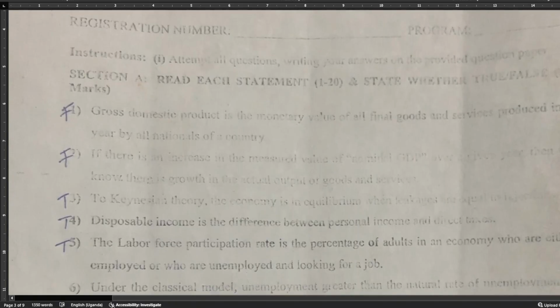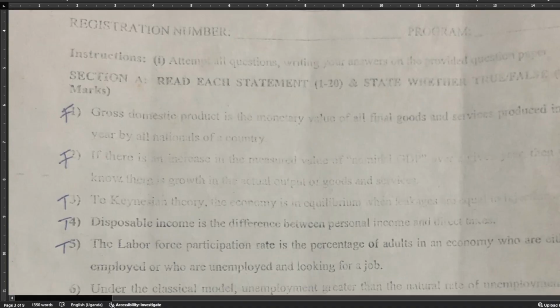Domestic product is the monetary value of all final goods and services produced in a year by all nationals of a country. We see that that is false. Why? Because GDP, gross domestic product, is not only by the nationals, but by all people who are within the country's boundary. So by all nationals makes it false.